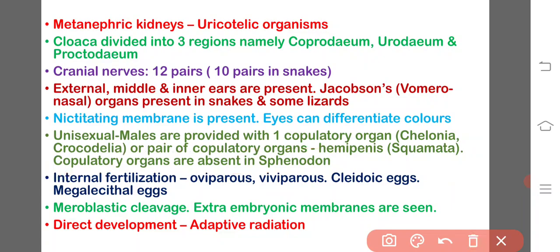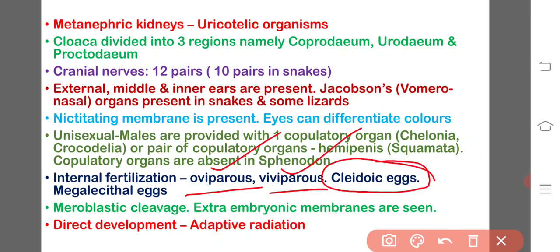Coming to internal fertilization, fertilization occurs in the body of the female. Most of them are oviparous, they lay eggs. Some are viviparous, they produce the young directly. And the eggs are covered with a calcium carbonate shell, so they are known as cleidoic eggs.